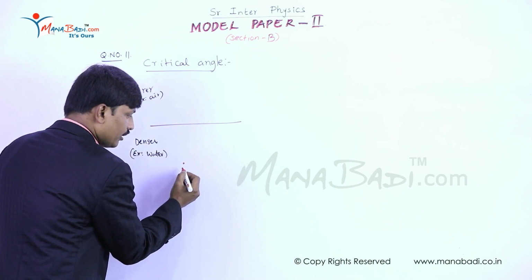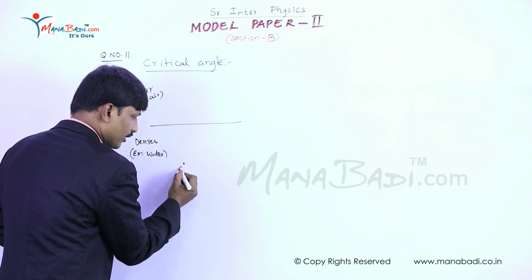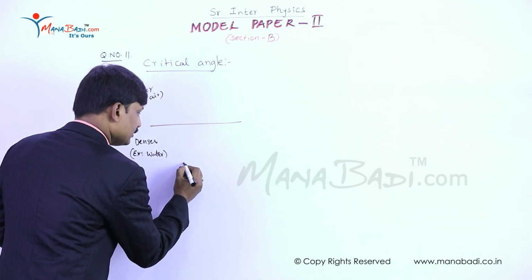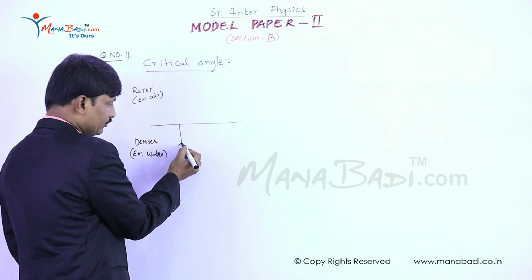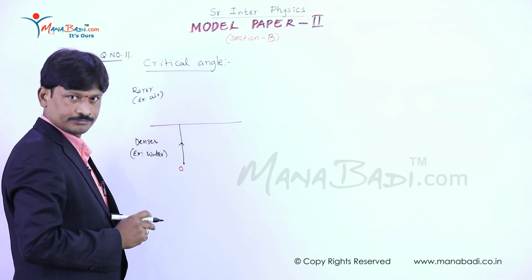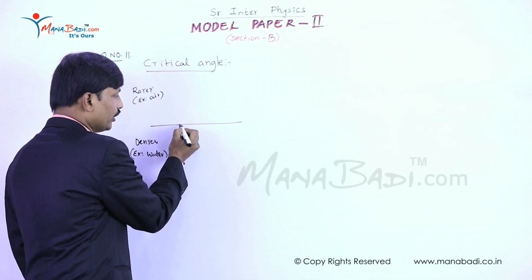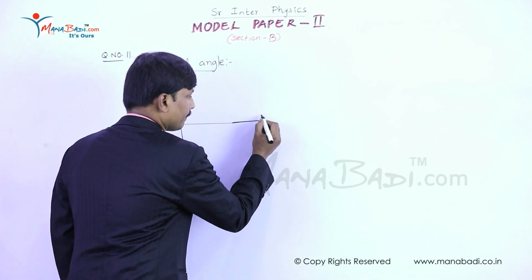From a source of light, suppose from O, a light ray is traveling from denser medium to rarer medium, which is incident at the boundary between the two media, which is called the interface.